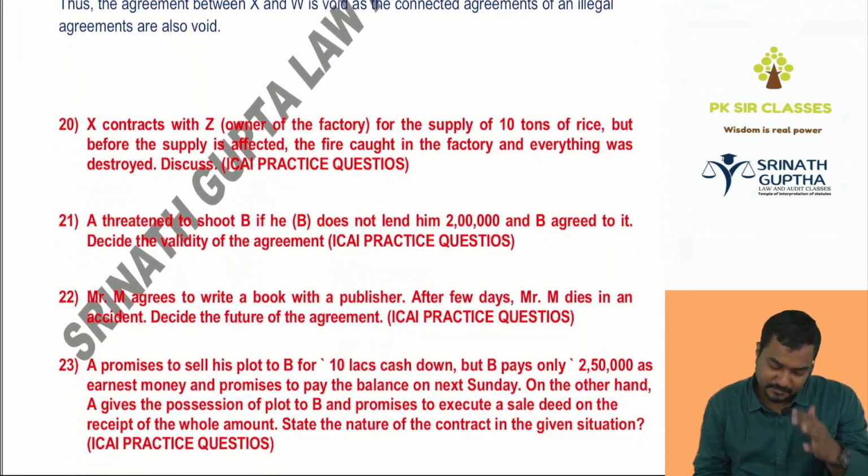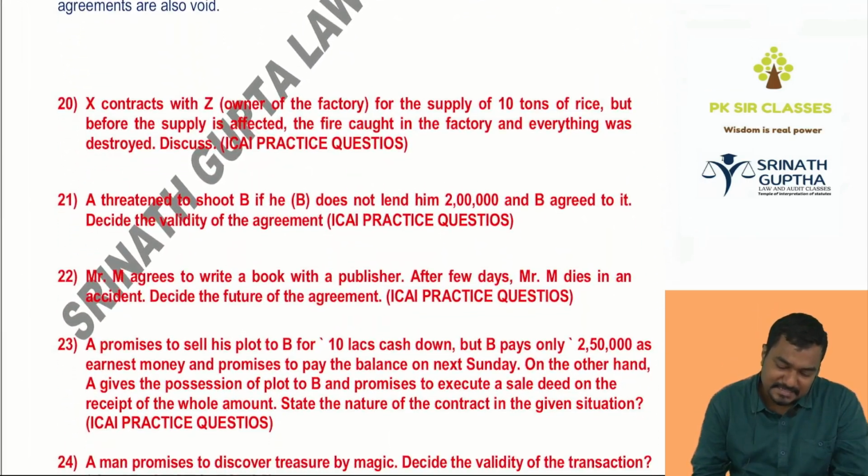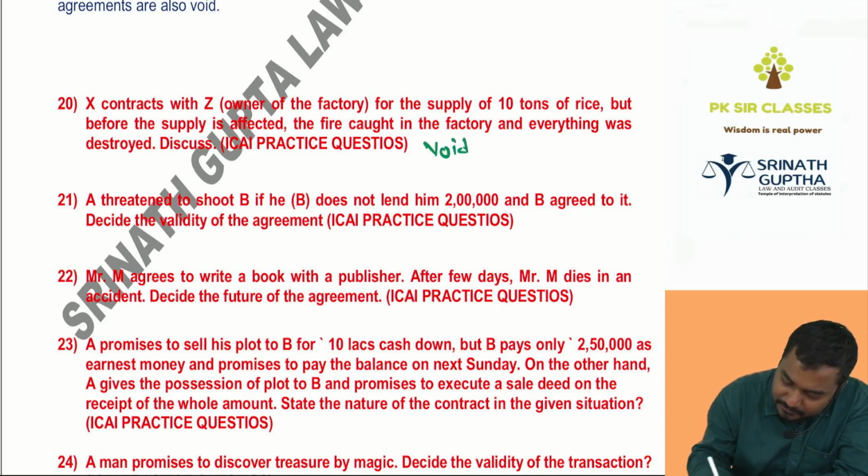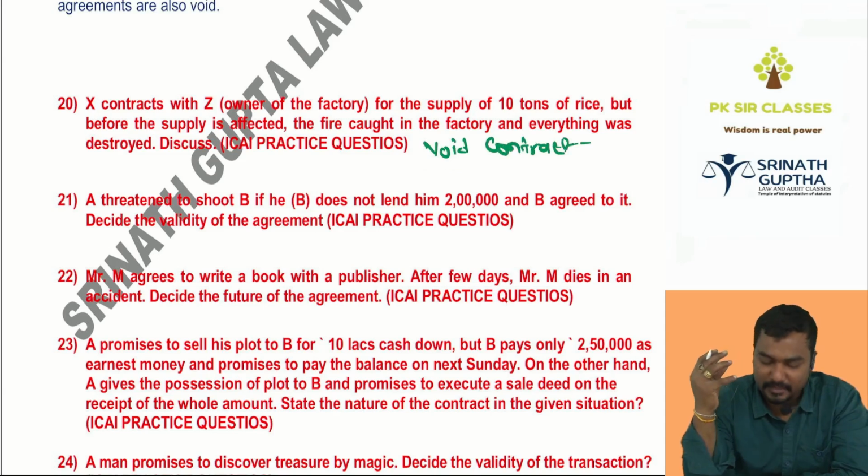Next, X contracts with Z, owner of the factory, for supply of 10 tons of rice. But before supply is effected, fire caught in the factory, everything was destroyed. Which agreement is this? Void agreement or contract? Contract. After entering into the contract, there is a fire accident.